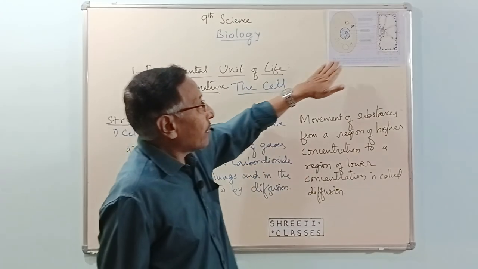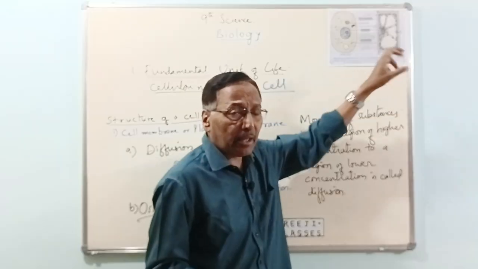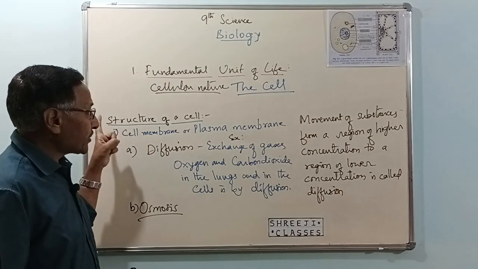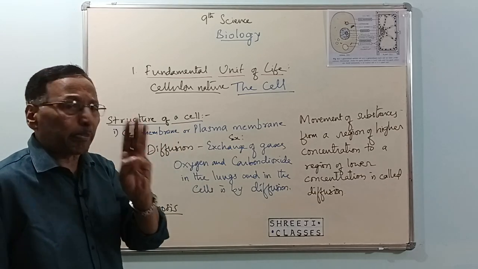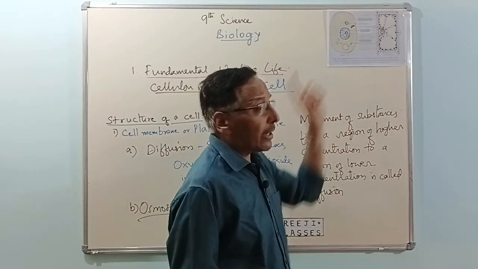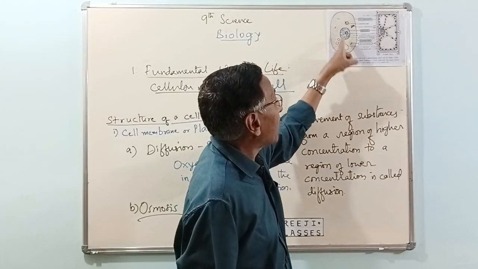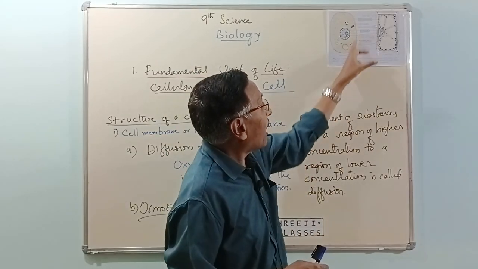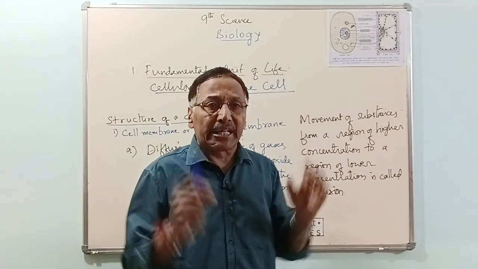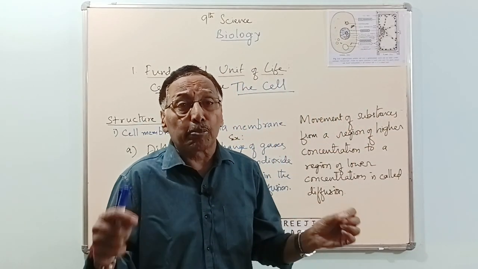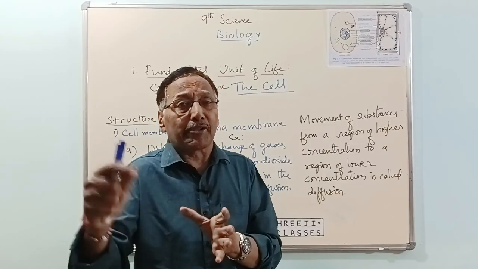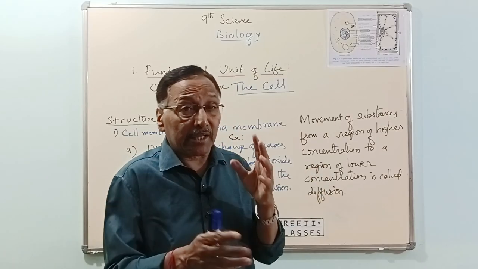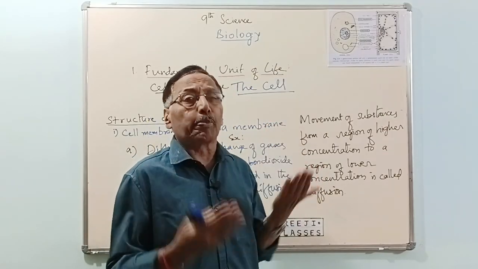Whether it is an animal cell or a plant cell, three important parts are there in the cell: the cell membrane, the nucleus, and in between them a large space filled with a fluid material called cytoplasm, also called protoplasm because it is a living structure. There is so much movement taking place in the cytoplasm.